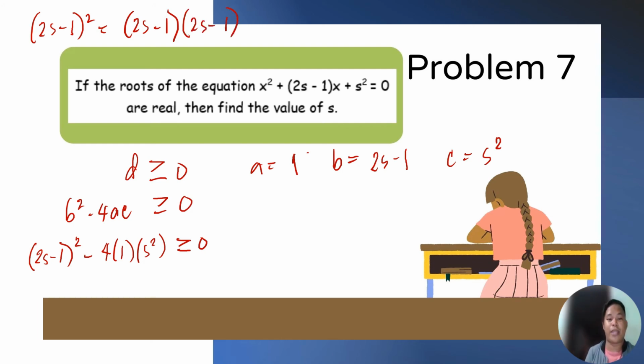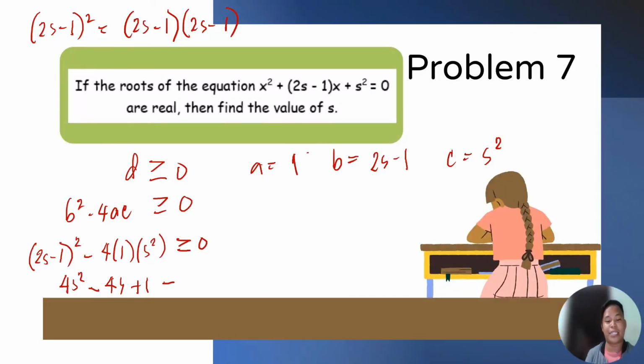So, we're going to square 2s. So, we have 4s squared. Then, next step po, 2s times negative 1 is negative 2s. Then, times 2 po. So, magiging negative 4s. And square of 1 is positive 1.